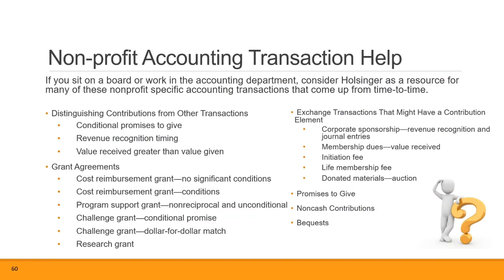We do see a lot of questions in the nonprofit space surrounding bequests, promises to give, intents to give, cost reimbursement grants with conditions, without, research grants. So if you see anything that you're unfamiliar with, we've probably seen it, we've probably touched it, we've probably helped with making some of the accounting entries, right? Directing our clients. So feel free to reach out to us. We have a good track record of tracking down the right answer for those complex nonprofit one-off journal entries or accounting, because FASB has a lot of information in the nonprofit 958 section of their codification.